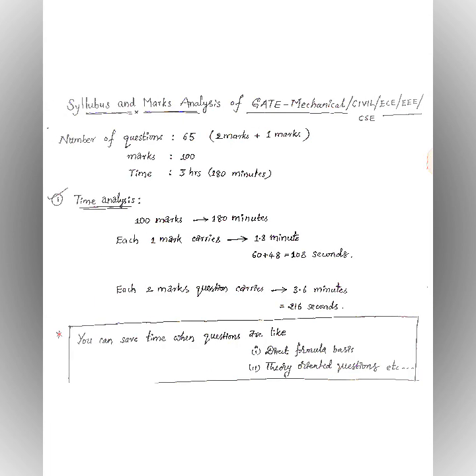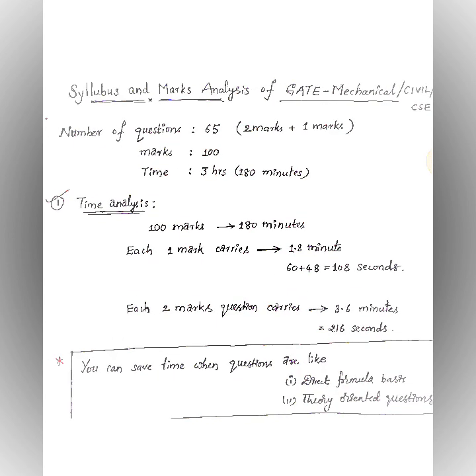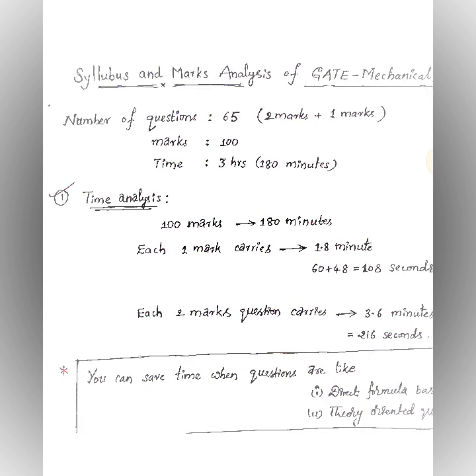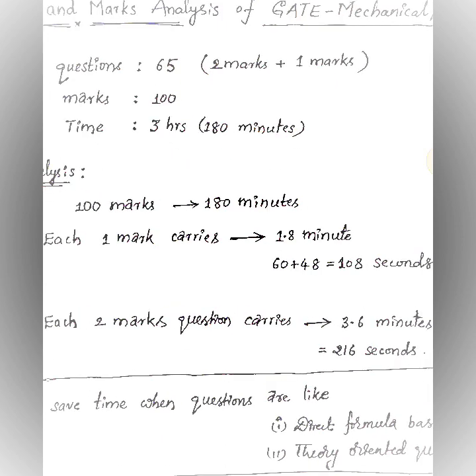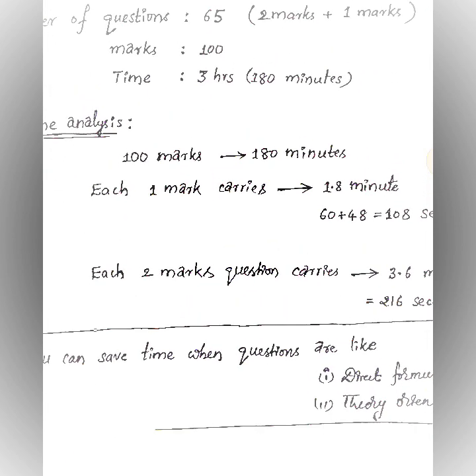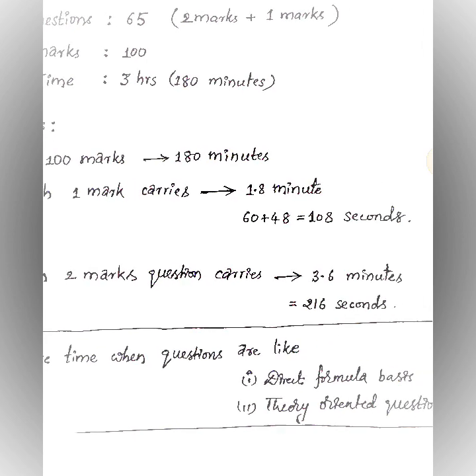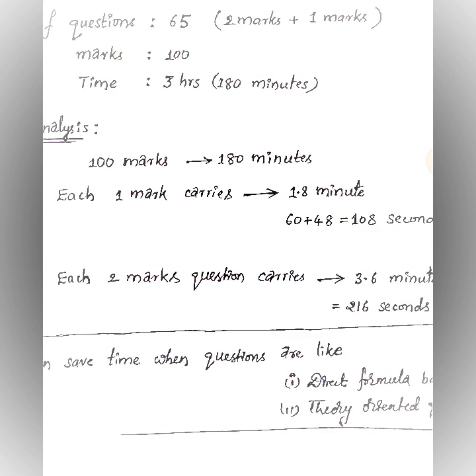If you see, the total number of questions asked in the GATE exam is 65, the marks are 100, and the total time is 3 hours. That is, a total of 180 minutes for 65 questions to get 100 marks. Here, what you have to know is that 100 marks carry 180 minutes. That means each 1 mark carries 1.8 minutes, in the sense of 108 seconds. If 1 mark carries 108 seconds, then each 2-mark question carries 3.6 minutes, in the sense of 216 seconds.